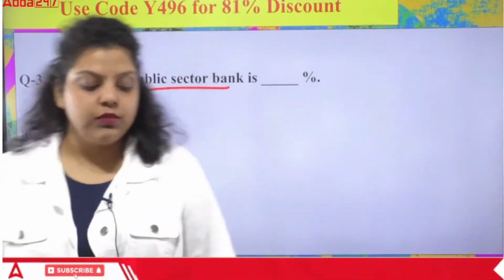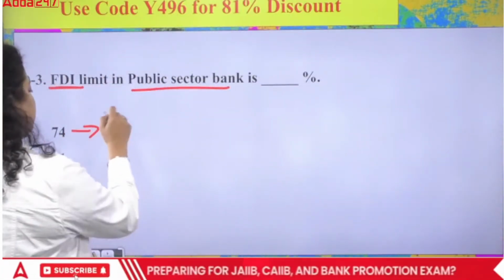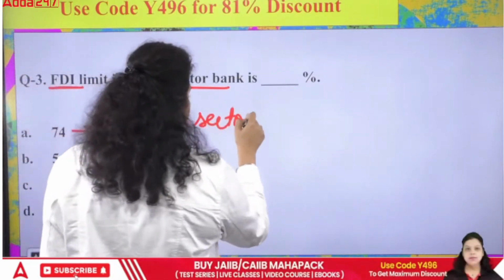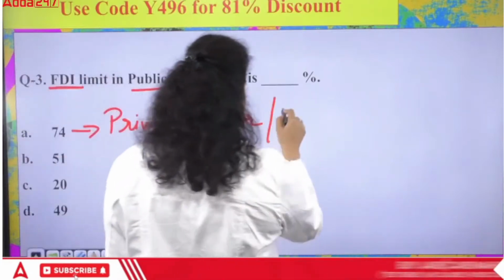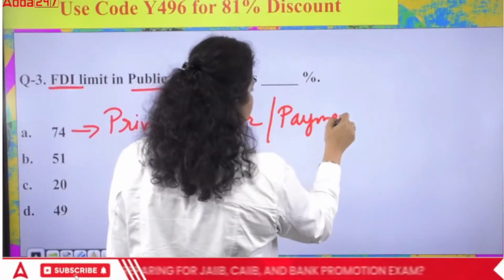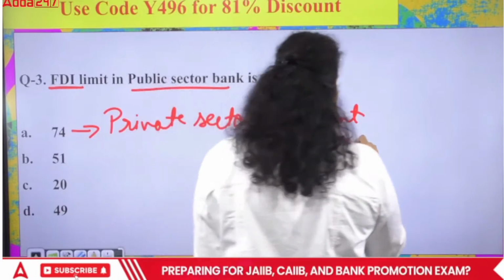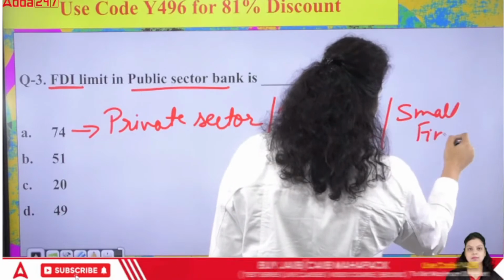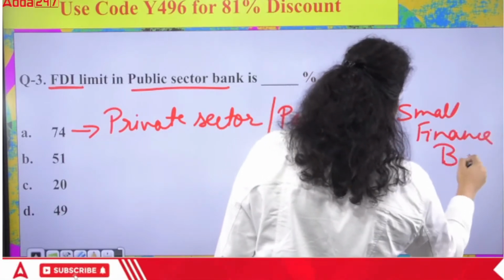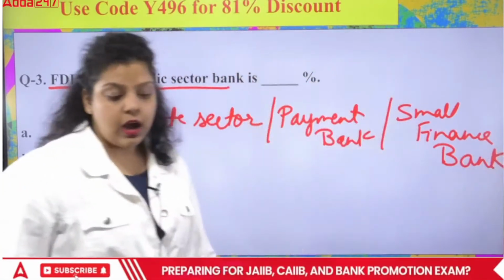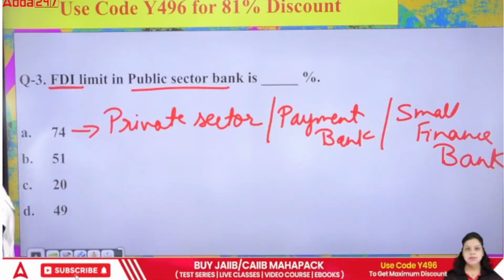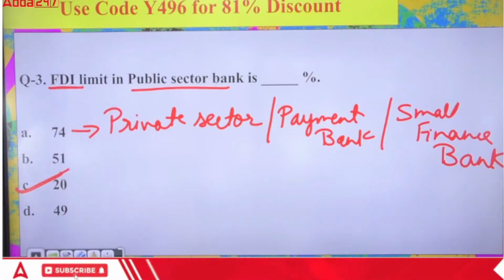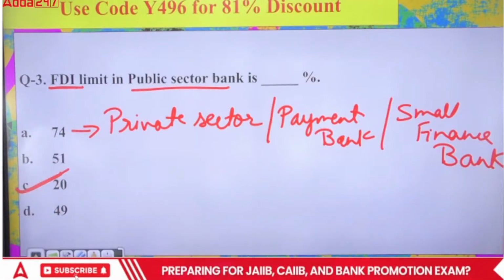If I talk about 74%, this is for which bank? This is for private sector banks. The private sector bank FDI limit is 74. Similarly, for the payment banks and similarly for the small finance banks, okay, they will get 74% investment. They are allowed to take 74% investment from foreign companies, but the public sector bank is allowed to take only 20%. Okay, the public sector bank should have only 20% FDI.